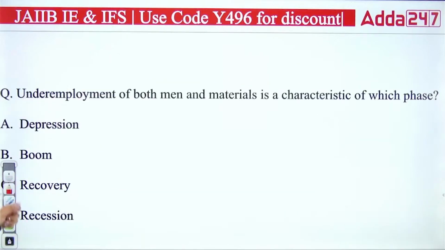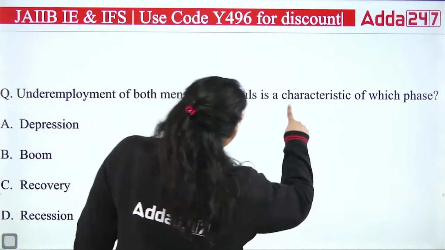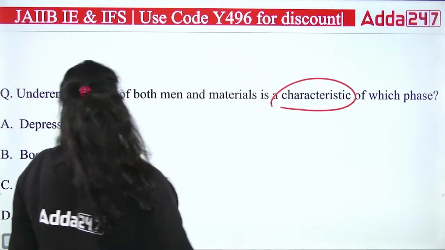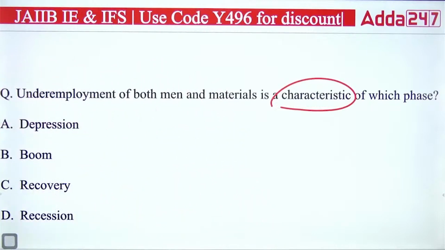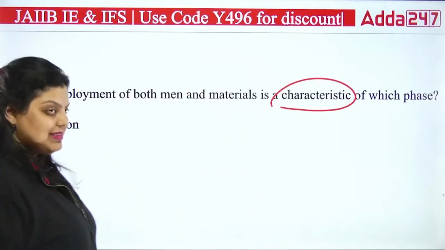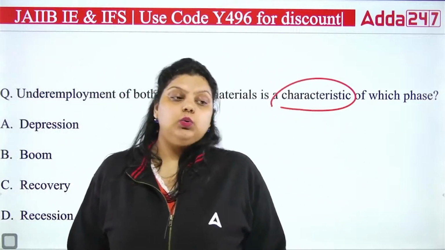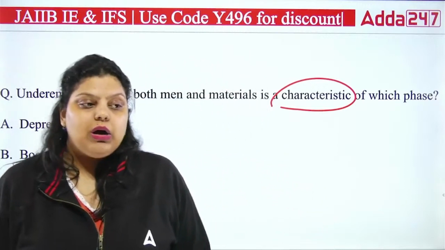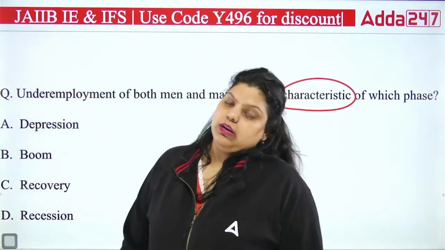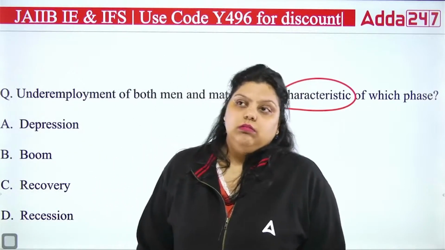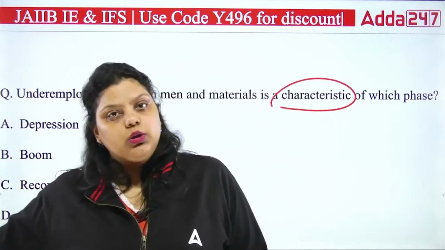Okay. Now, underemployment of both men and material is characteristic of which phase of the business cycle? Underemployment we have discussed in the unit 1 discussion as well. Underemployment means you are being used, you got a job of a level which is actually below your level.